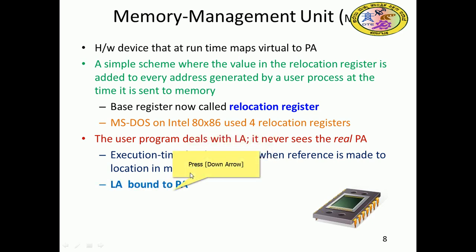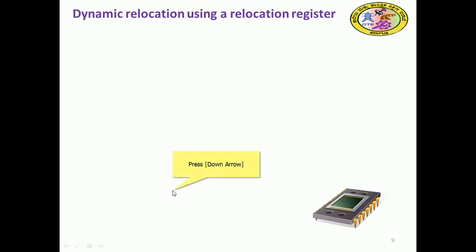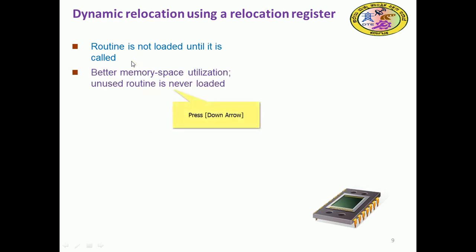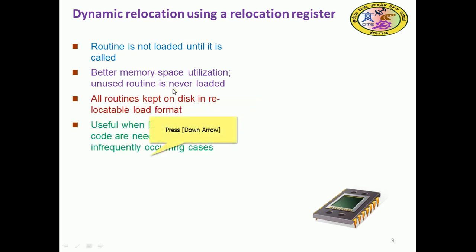So the logical address is bound to a physical address, using dynamic relocation with a relocation register. With dynamic loading, a routine is not loaded until it is called. Unless it is called, it is never loaded. This gives better memory space utilization, as an unused routine is never loaded. All routines are kept on the disk in a relocatable load format.